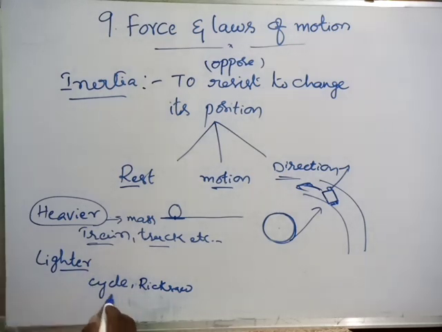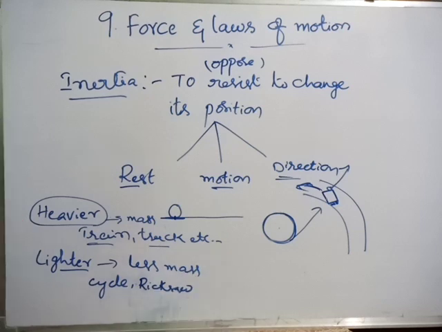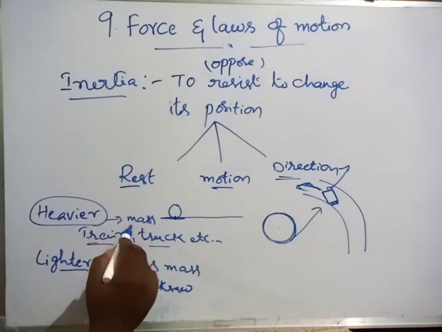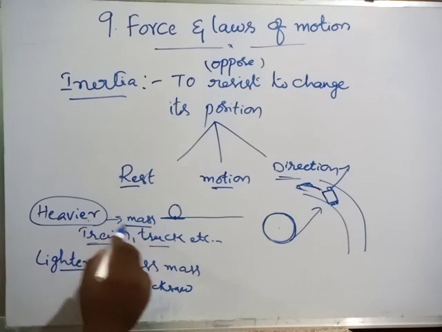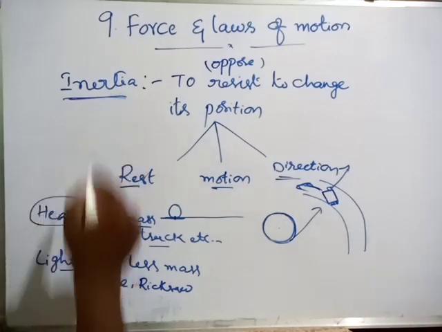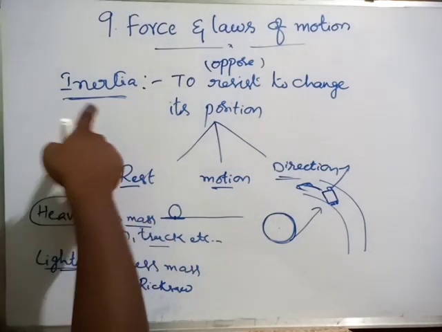Lighter objects like a cycle or rickshaw are lightweight compared to these, so they have less mass. Heavier objects have more mass, meaning more inertia. Lighter objects have less mass, meaning less inertia.